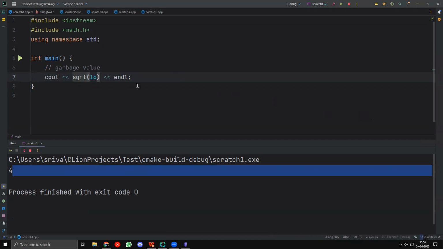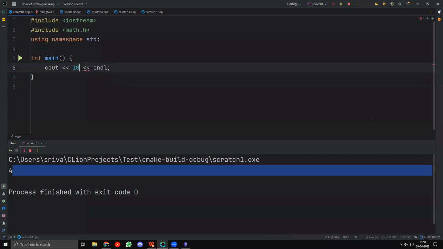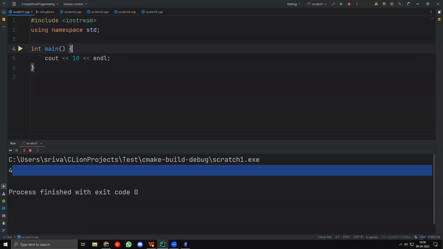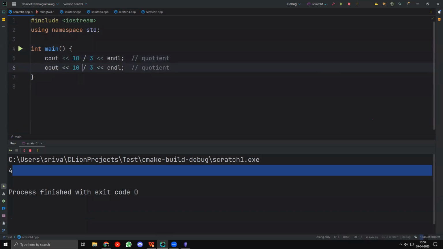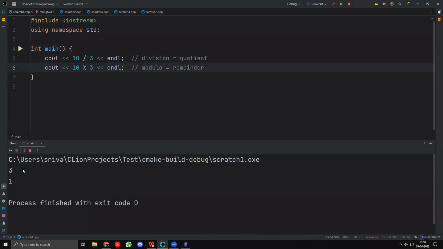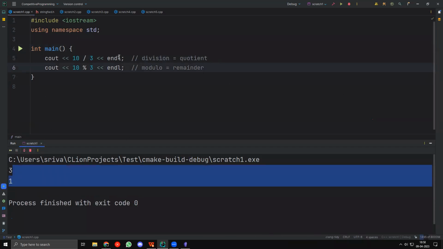Can you re-explain division and modular operation? Yeah, sure. Let's say I have 10 and I want to divide that by 3. This will be the quotient. Now if I take 10 modulo 3, this will be the remainder. So division is the quotient, modulo is the remainder. If I run this, you can see 3 is the quotient and 1 is the remainder.